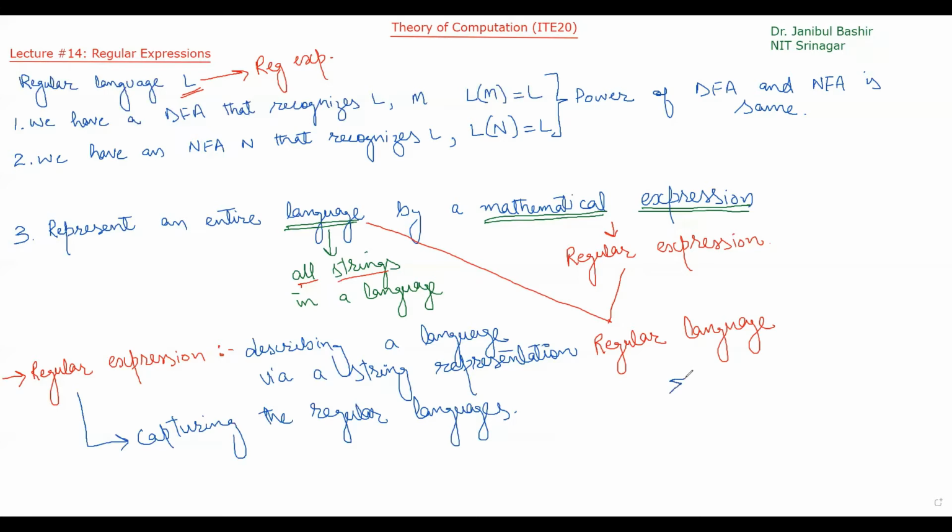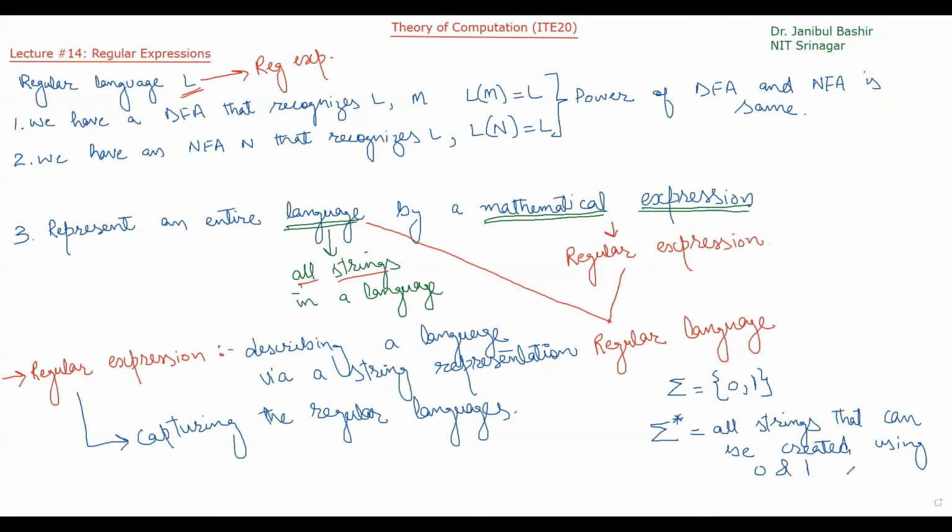We know the alphabet sigma is equal to, let's suppose, 0, 1. What is the meaning of sigma star? We have already discussed it. Sigma star means all strings that can be created using 0 and 1.